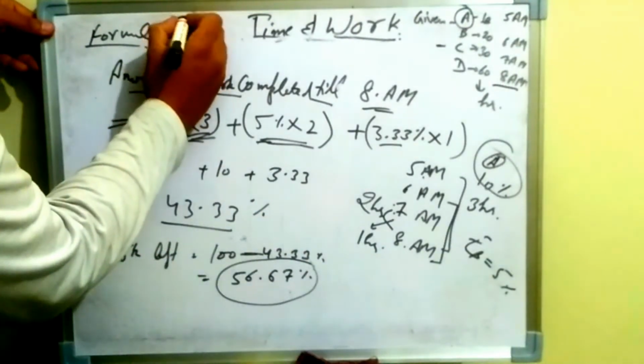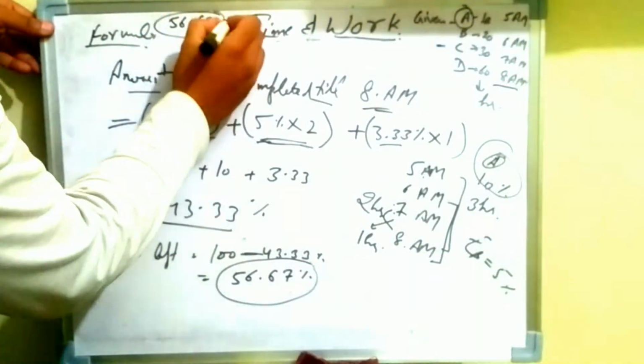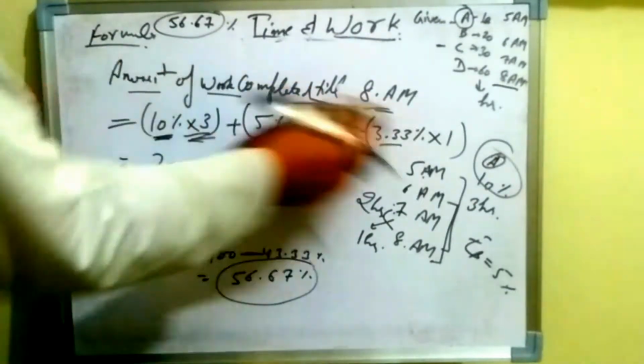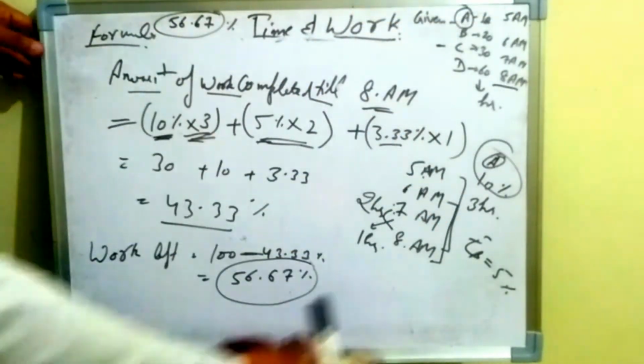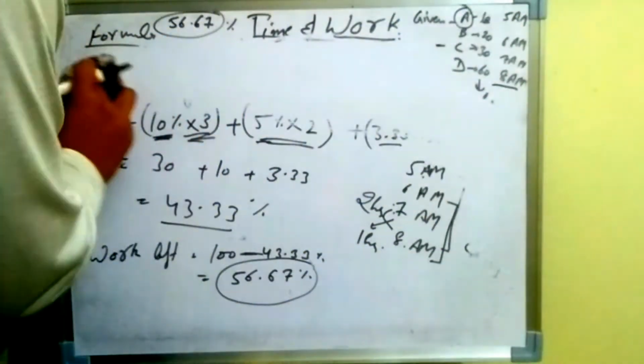So now guys, we have work left which is 56.67, which we will remember, and I am erasing this for the inconvenience of my board.